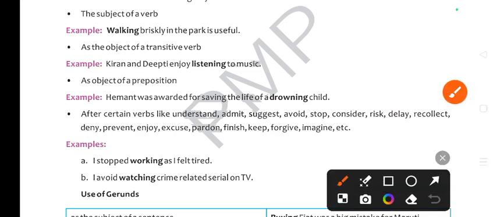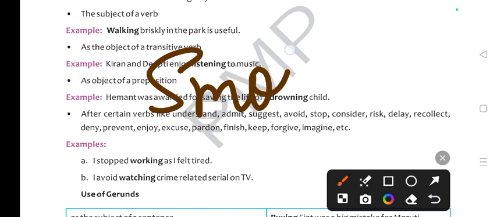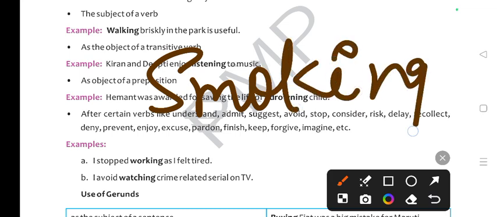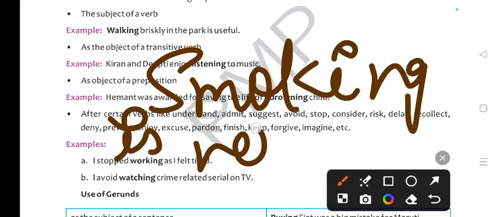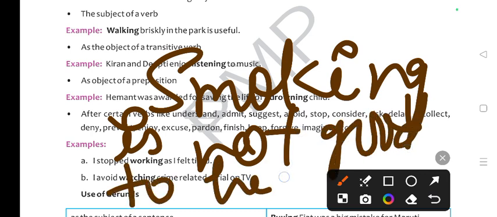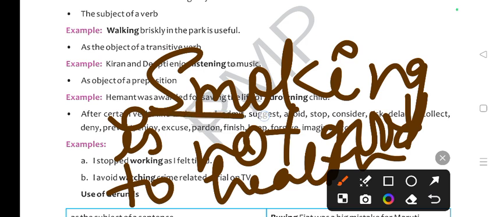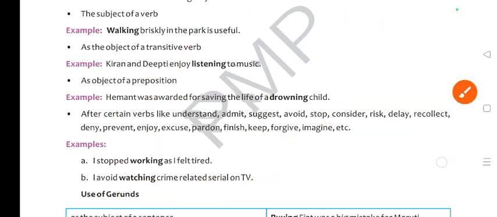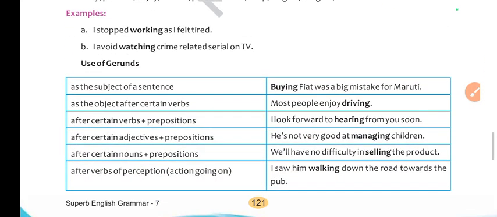For example, smoking is not good to health. You can see here smoking is working as a noun, so this is what? This is gerund. Okay. Now let's solve some given exercises here.